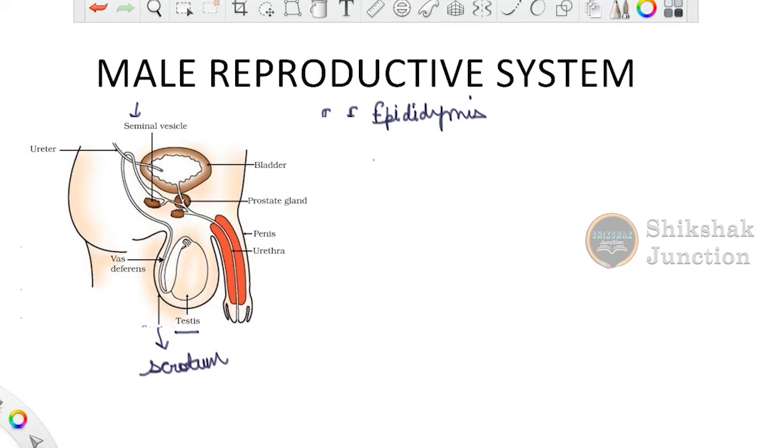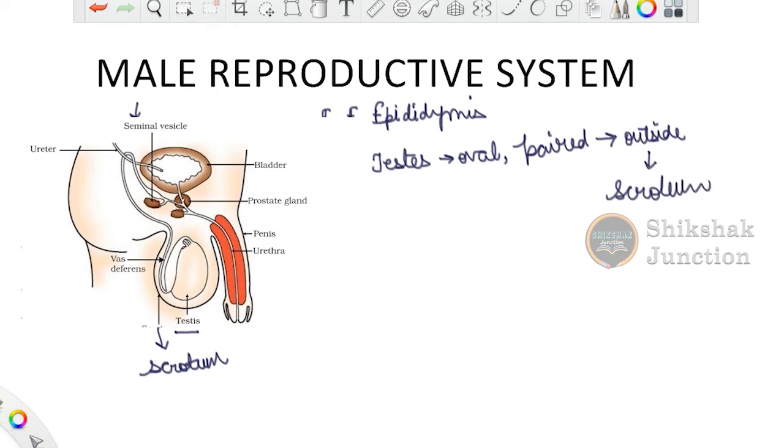Testis is the oval shaped structure that is present in paired form, and it is located outside the abdominal cavity of the males, in the specialized pouch that I have already told you. It is known as the scrotum.